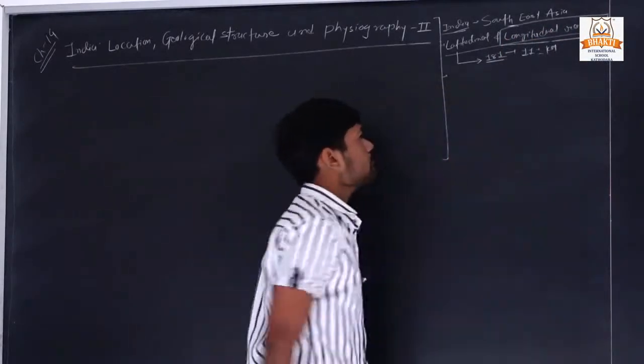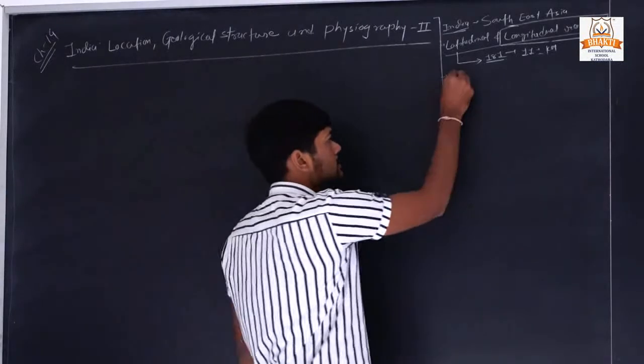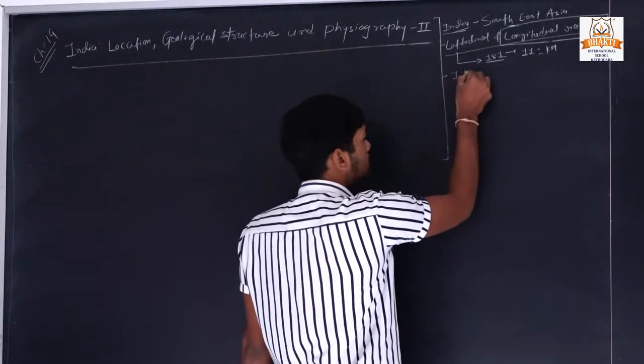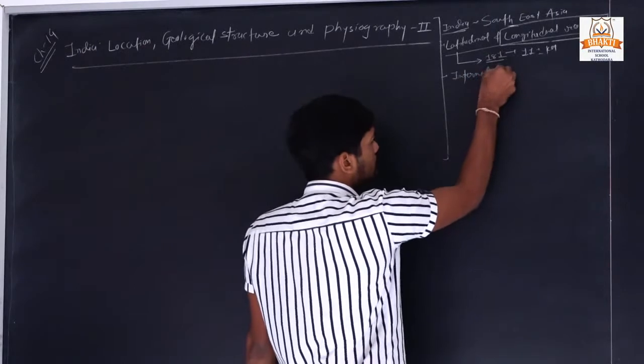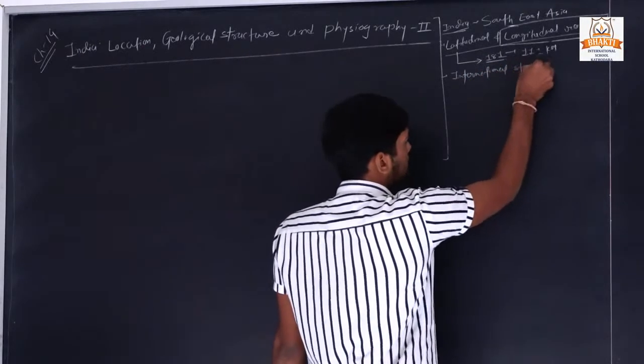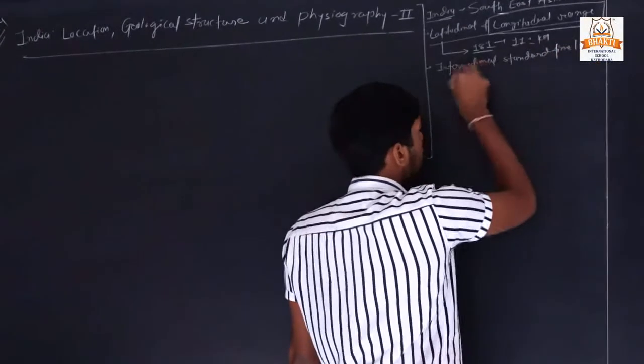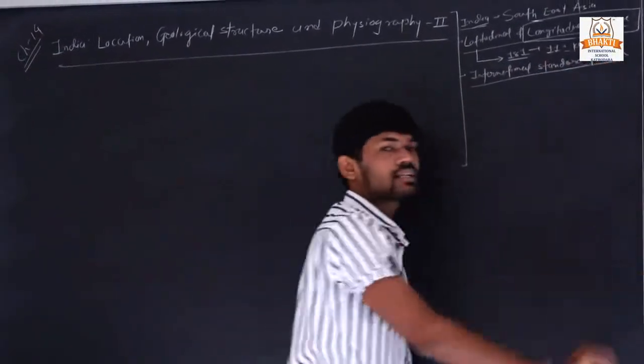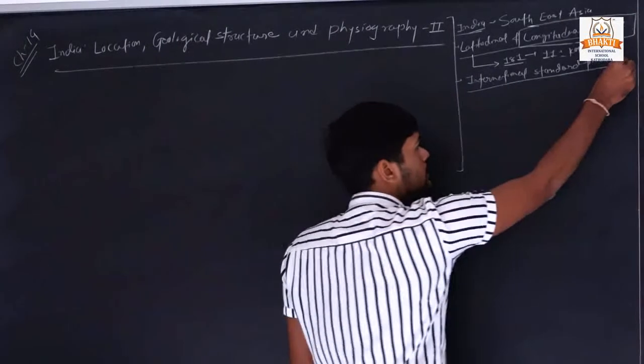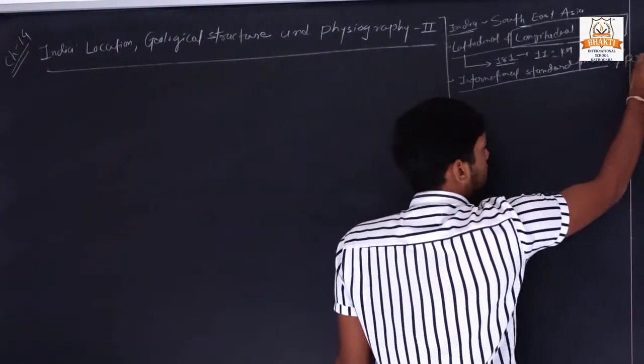Next, we discussed the international standard timeline, which is also called the prime meridian.